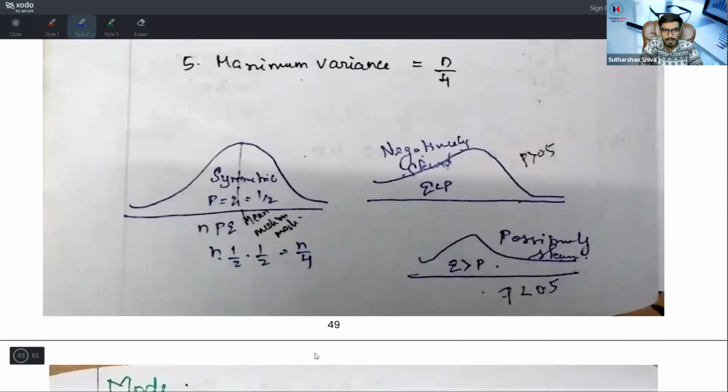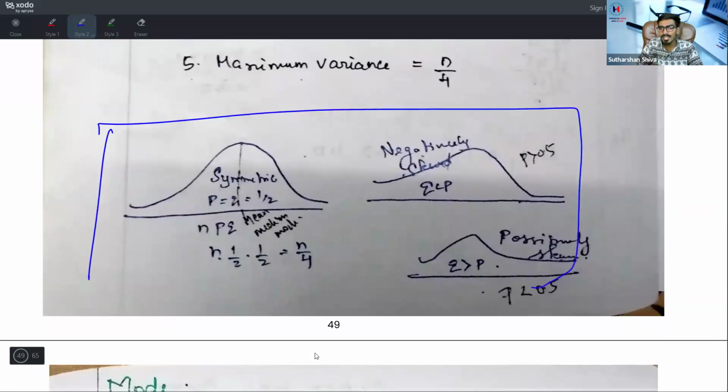I want to try to give you this diagram, which was made previously. If it is negatively skewed, it has a slightly higher peak on the right hand side. If it is positively skewed, it will be sloping on the left hand side. Here Q is less than P. Here Q is greater than P.